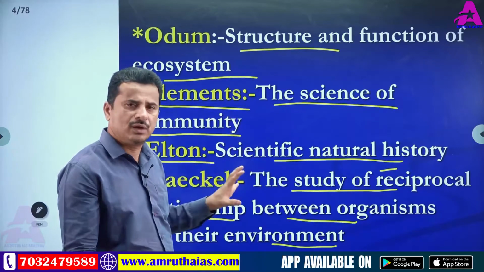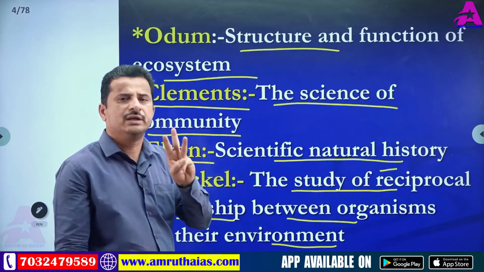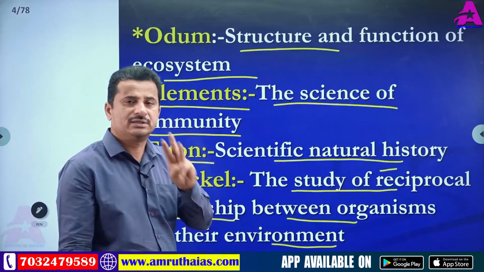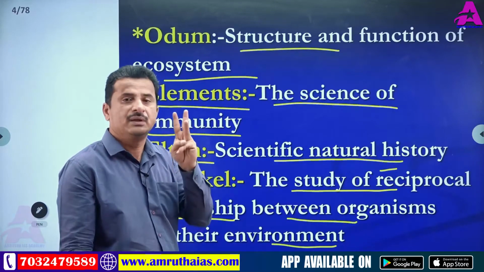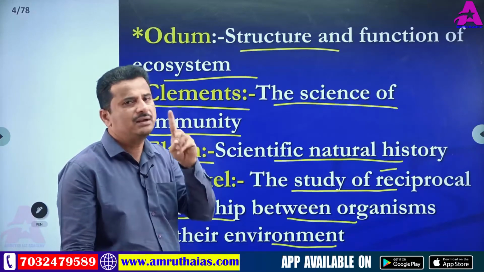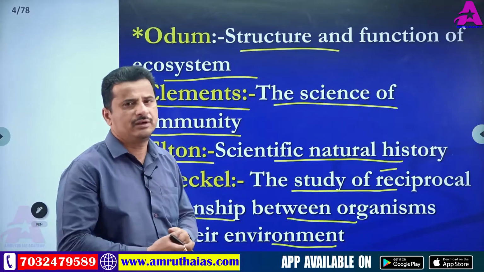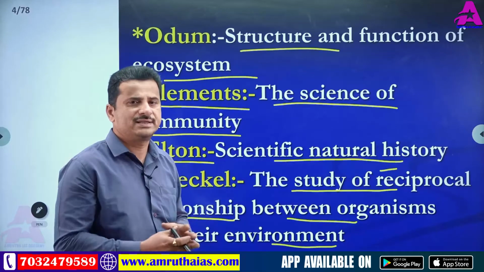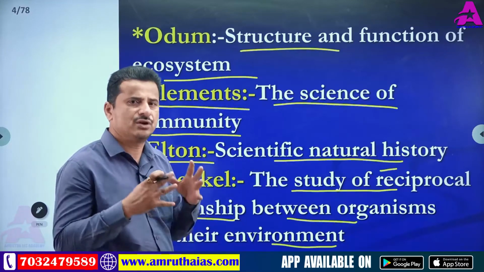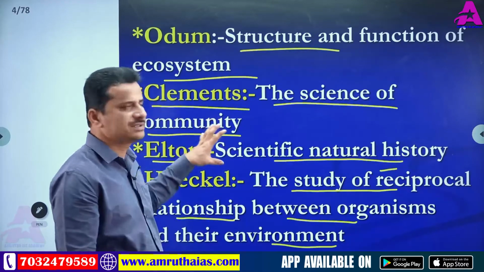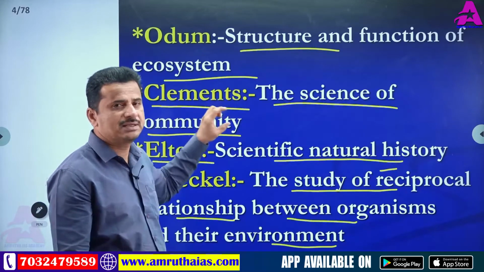If you want to write your own definition, you must include these three words: organisms, environment, relationship. By using these three words, you can write your own definition. But in competitive exams, in multiple choice questions, in objective type questions, sometimes they ask a particular scientist's definition.